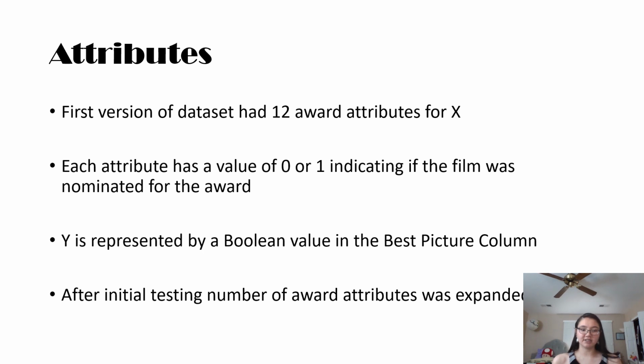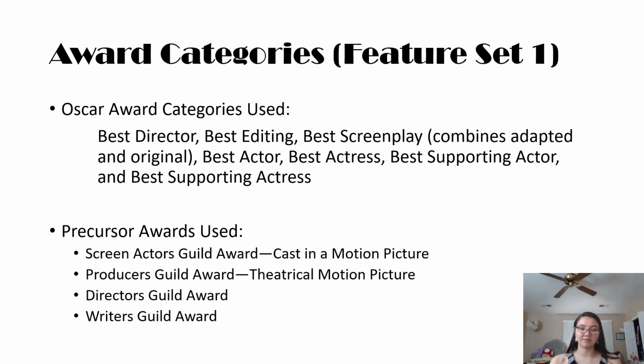The first version of the data set had about 12 award attributes for X, and each attribute had a value of 0 or 1, indicating if the film was nominated for the award. Y is represented by a Boolean value in the Best Picture column. After initial testing, the number of award attributes was expanded. Some of the categories I included were Best Director, Editing, Screenplay, Actor, Actress, Supporting Actress, and Supporting Actor.